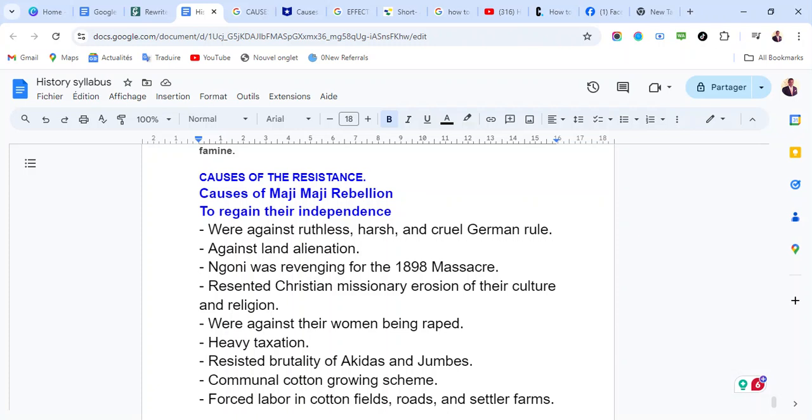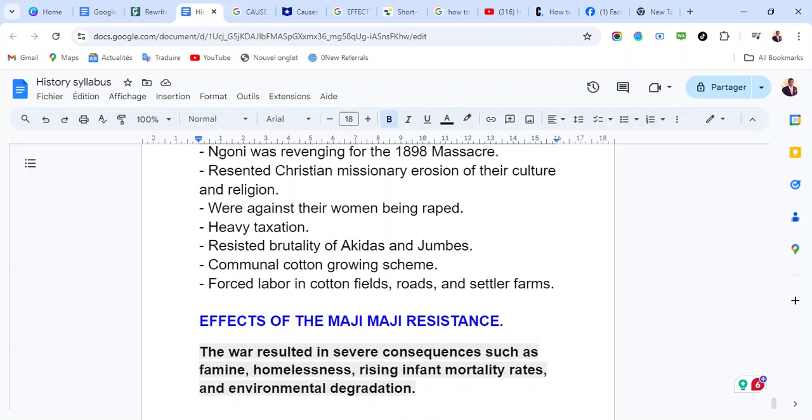They were against their women being raped. There was a high level of rape among the women, so the people were against it, and they had to fight and resist oppression. There was also heavy taxation. The people did not like the taxation system, which was very brutal and heavy.